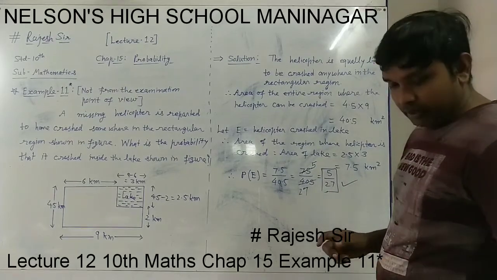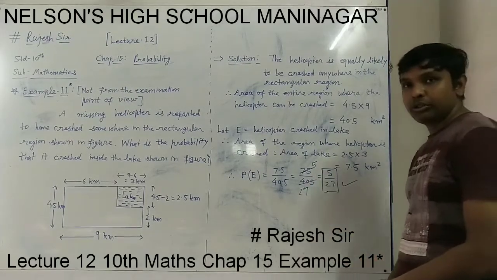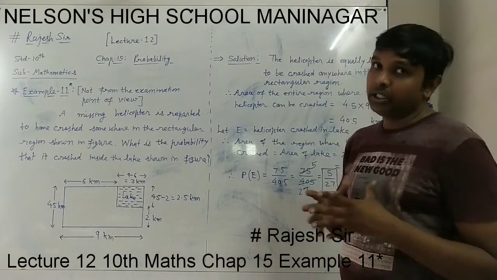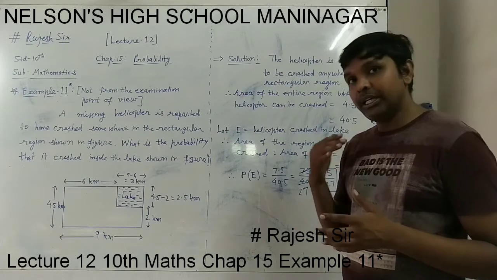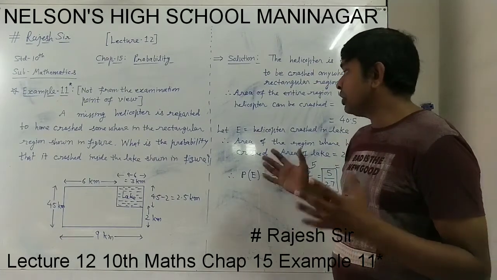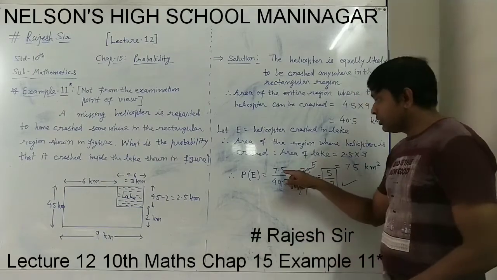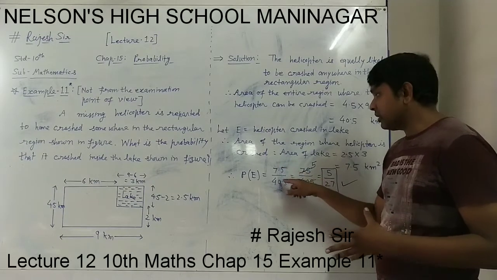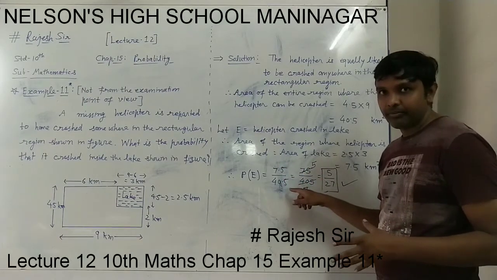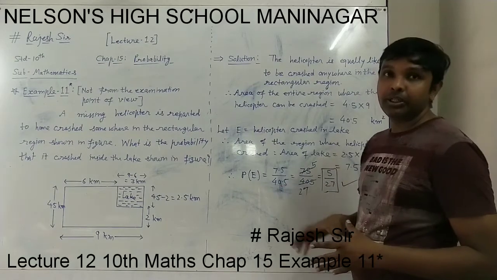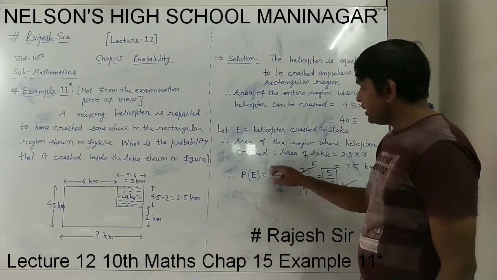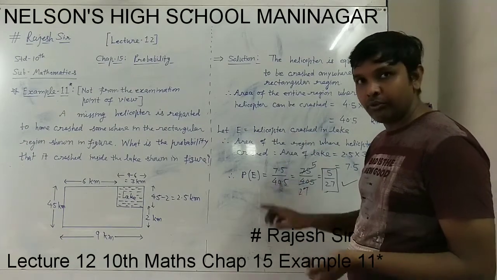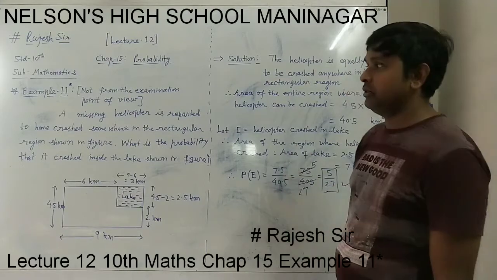This way we can solve this type of question also, where the region was given, which means it is an area-related question. So what we have done basically is the area of the part where the helicopter crashed, and this is the total area of the rectangular region where the helicopter can crash. So area upon area we have done. Area favorable to E upon area of the entire rectangular region we have done.